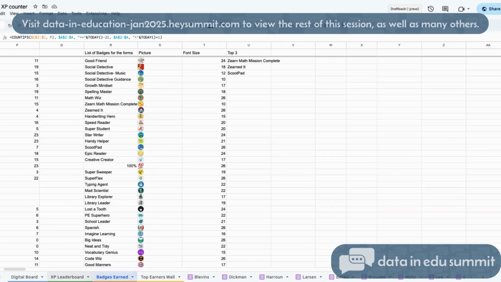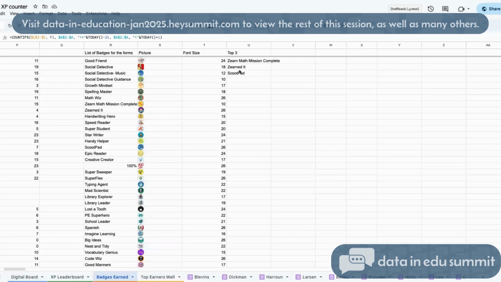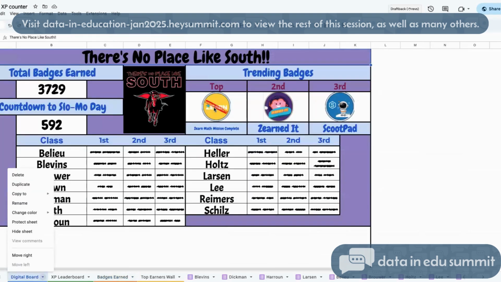It looks on our digital board and sees the top 3 badges, because these 3 cells are tied to this top 3. Then I wanted it to change the picture to match. So the script runs constantly, checking every 10 seconds, and anytime this gets updated, a picture comes in with it too.